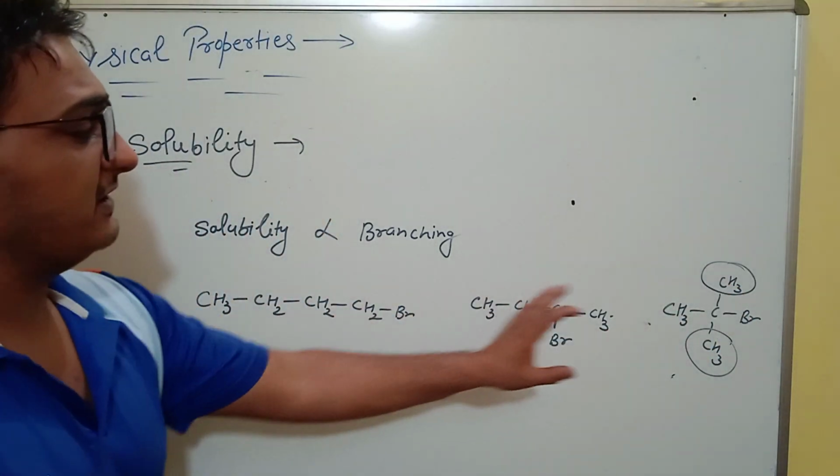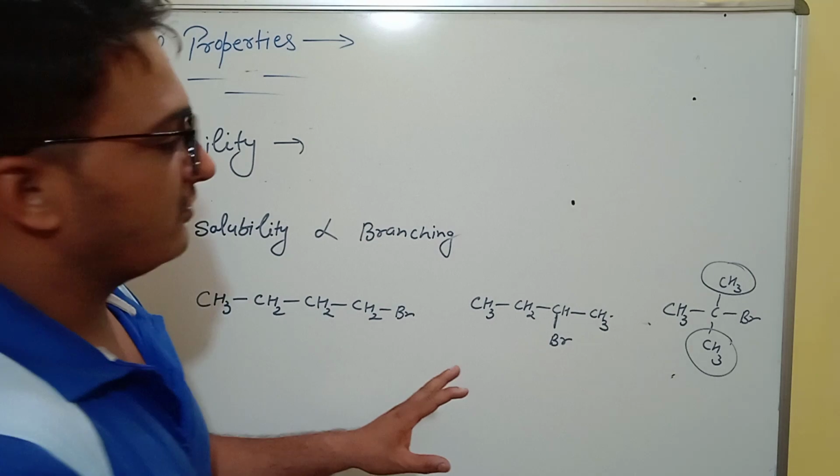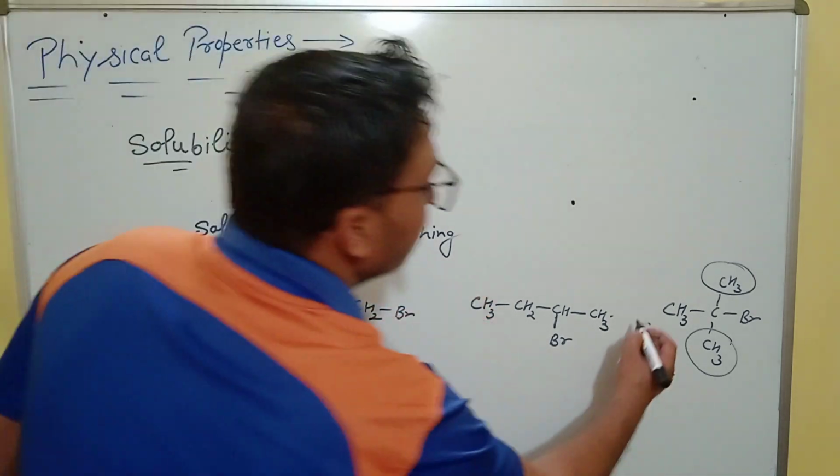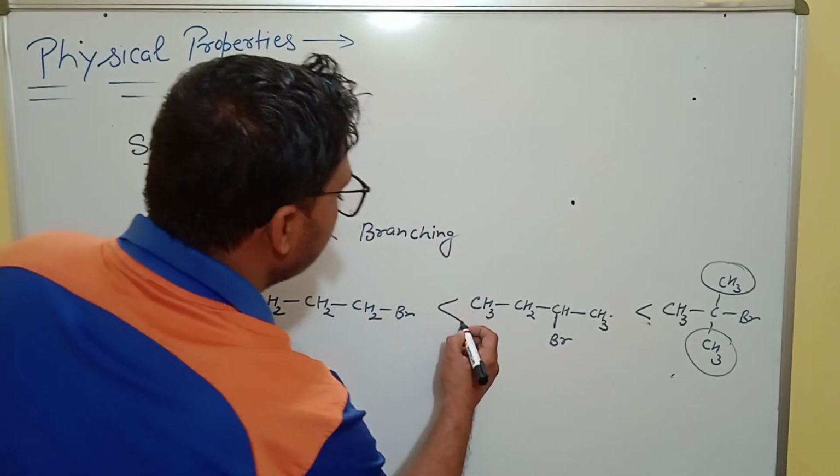So when branching increases, solubility of the molecule increases. So this molecule is more soluble than this, and then this.